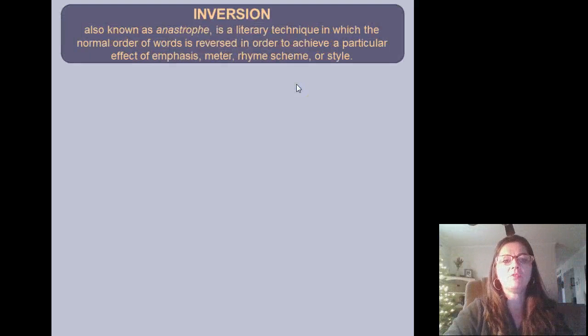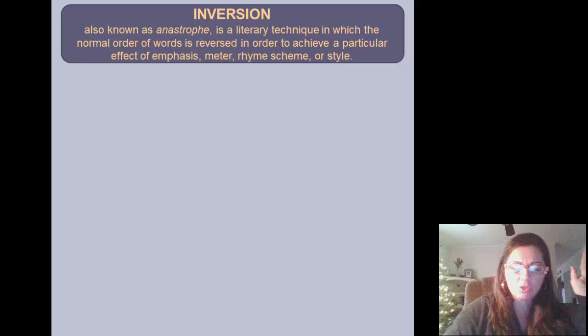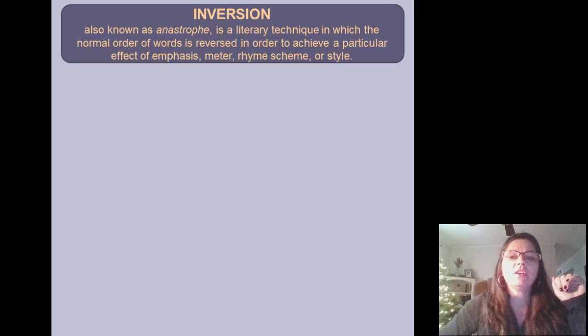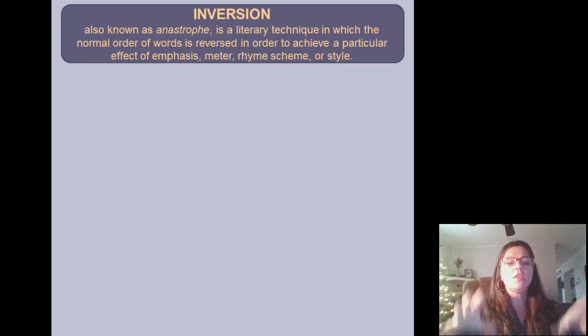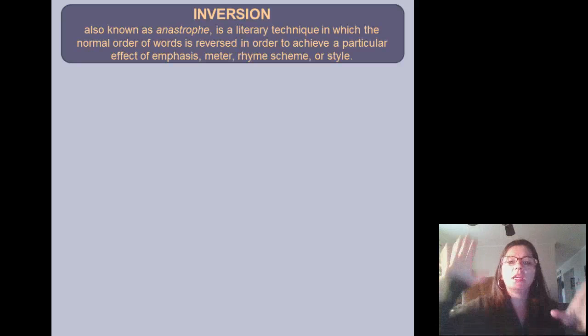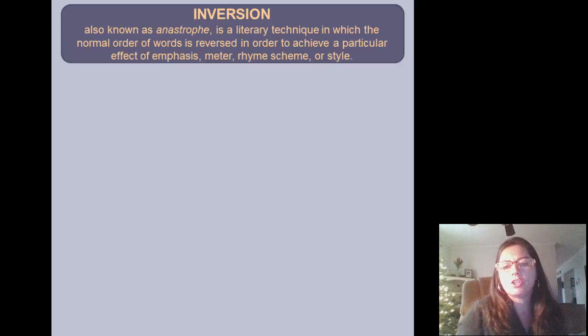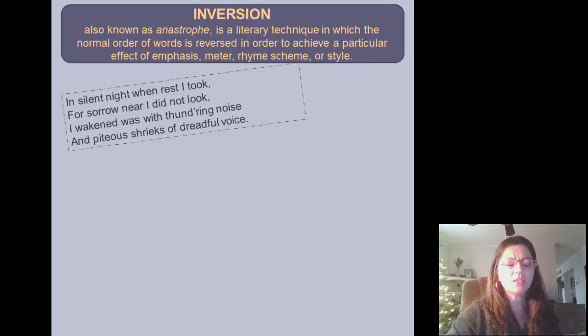Y'all, today we're going to continue with poetry by learning 3 new poetic devices that are going to come super easy to you. Let's begin with inversion, also known as anastrophe. It's a literary technique in which you just flip the normal order of words. The reason that a poet might do this is because they want to emphasize a line, they want to continue a meter, they want to continue a rhyme scheme, or they just do it for a style. Let's take a look at what that means.